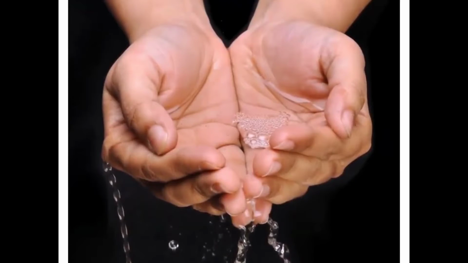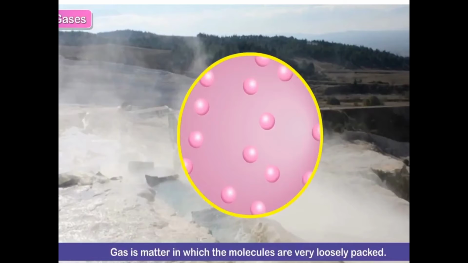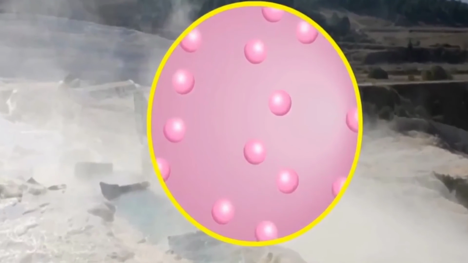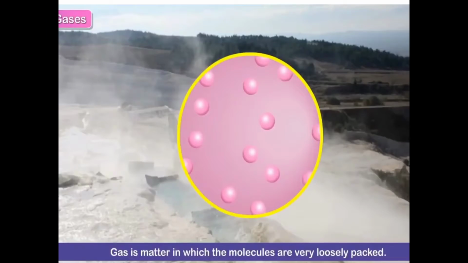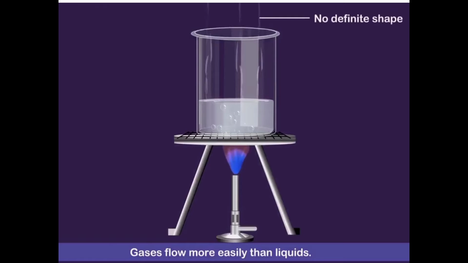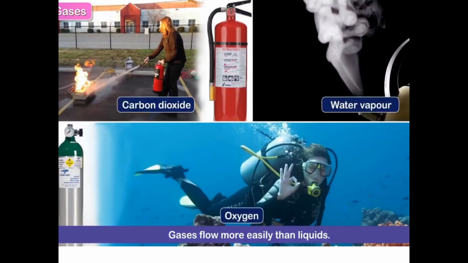Liquid and gaseous matter: in gaseous matter the molecules are very loosely packed. Gases flow more easily than liquids. No definite shape is there for gas. Carbon dioxide, water vapor, oxygen. These are examples of gaseous matter.